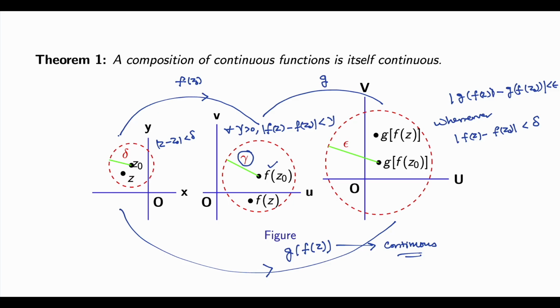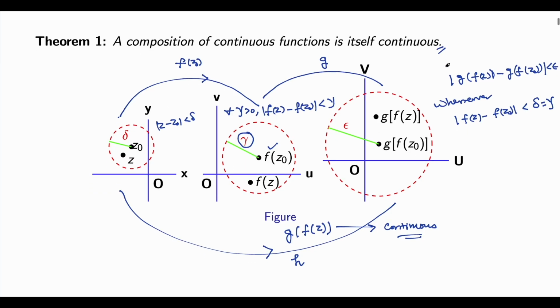So here delta will play the role of your gamma. And this is true for all gamma by default, so some gamma always exists. Therefore your function is going to be continuous. So this g composition f is a new function h. That's what it means that the composition of continuous functions is itself continuous. That's a very important result.